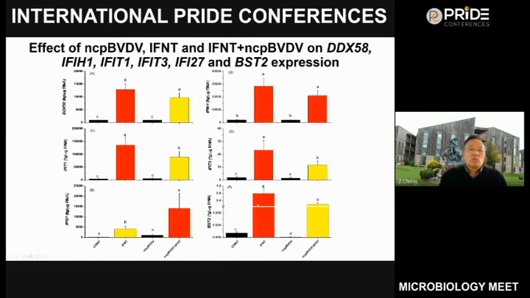And for this one, all the treatments increased the production of TRIM56. This is another 6 genes, including DDX58, IFIH1, IFIT1, IFIT3, and BST2. We can find all 5 genes following the same pattern as we talked about previously for ISG15. The IFNT increased the production of those genes, but in the BVDV infected cells, the effect was inhibited or neutralized.